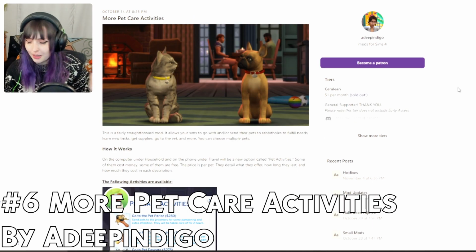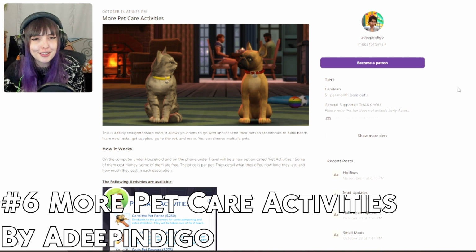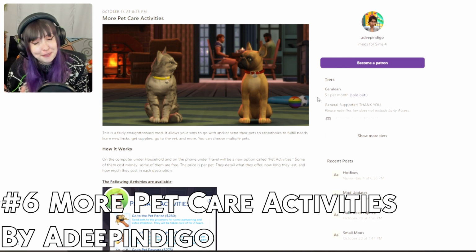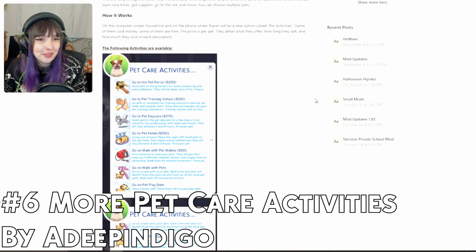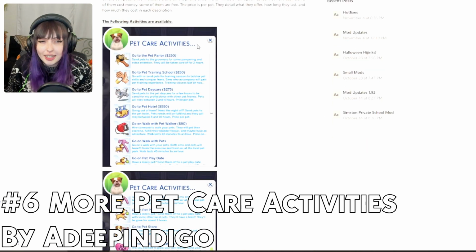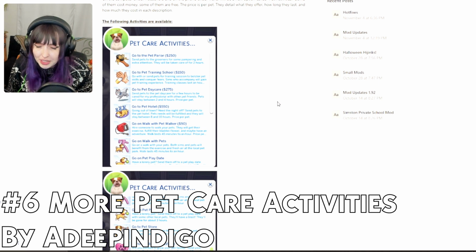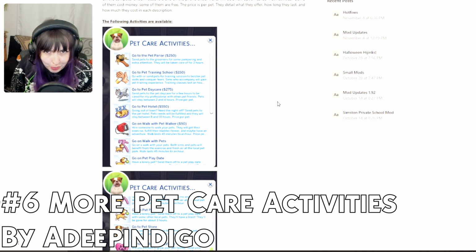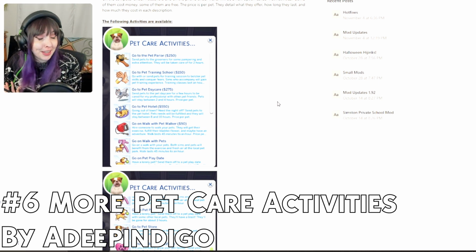That'd be really cute. Mod number 6 is this new mod by Adeepindigo, and this is the More Pet Activities mod. So very similar to mod number 3, the Traveling Toddlers, this one is specific to pets, because I feel like pets are the forgotten family member in a lot of senses. So this gives us a couple of different pet activities that you can send your pet down. And as we can see from the screenshot, some of these rabbit holes do cost money, some of them are free, and some of them do come with perks, like pet training or helping your pet get over fears.